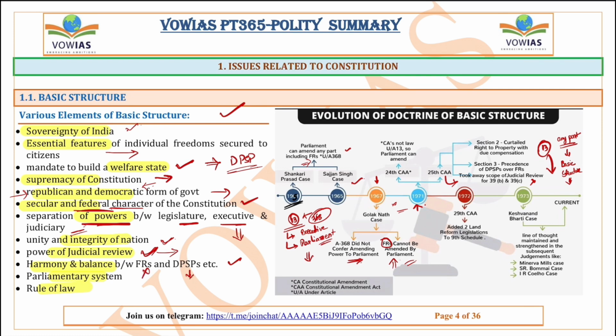That means for the implementation of directive principles, the fundamental rights can be curtailed. But the fundamental rights are also very important for the people. So that is the reason the Supreme Court said that there has to be harmony between fundamental rights and DPSP, and this is part of the basic structure. Next is the parliamentary system. That means we should have a Lok Sabha and a Rajya Sabha. And the rule of law. Rule of law means law should be ruling. There should not be any arbitrariness in the law. Everyone is equal before law, and the law is applied equally to everyone in similar situations, which is given also in Article 14. So this is a part of the basic structure.